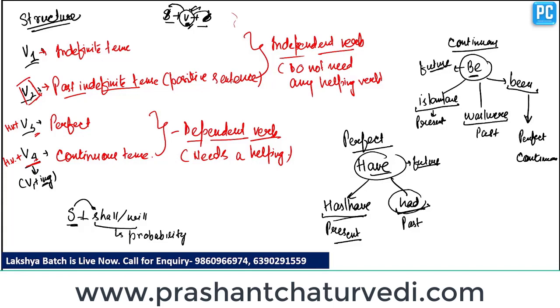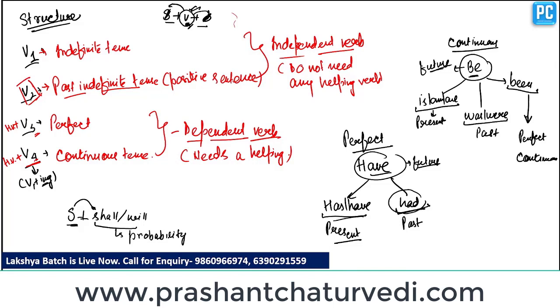It doesn't need any kind of helping verb in any type of sentence, whether it could be positive, negative or interrogative. In all, we can say that the second form of verb is only used in positive sentences of past indefinite tense. Clear? We cannot use this type of verb in negative or interrogative type of past indefinite. We can only use it in positive sentences.